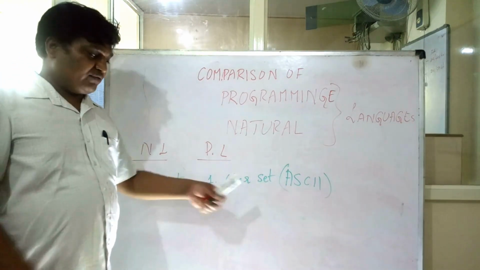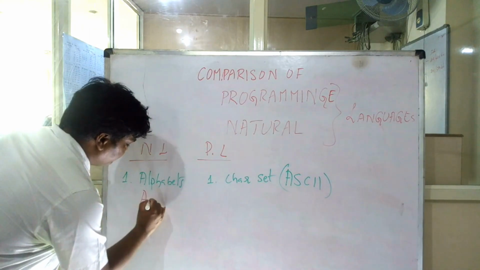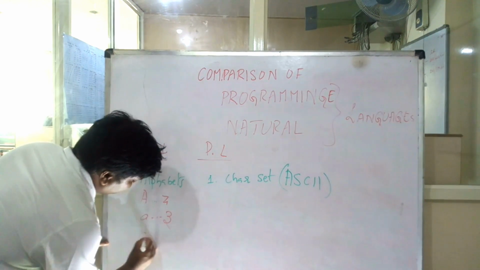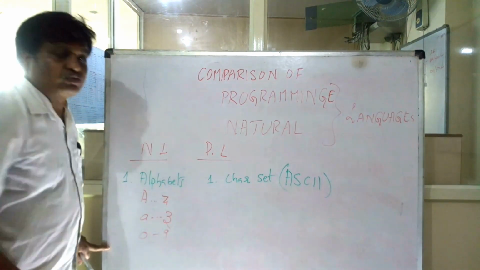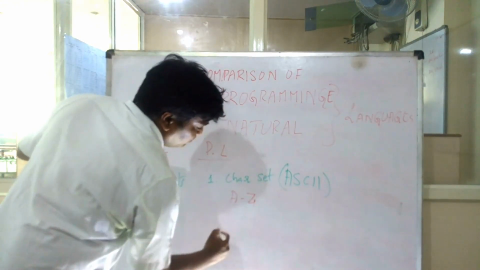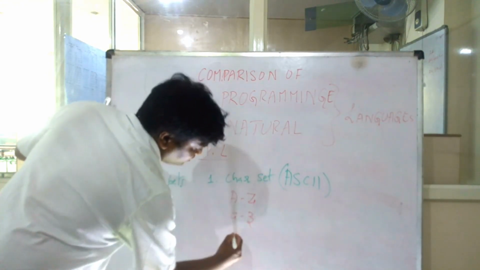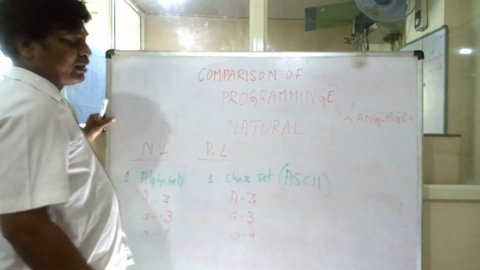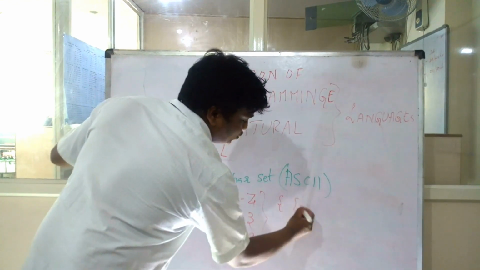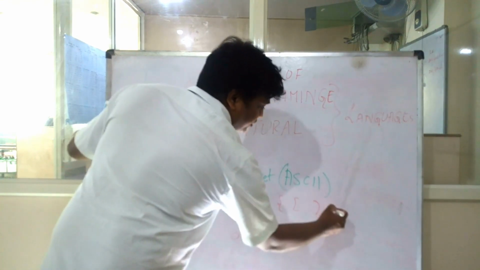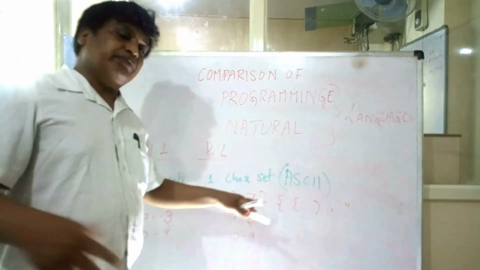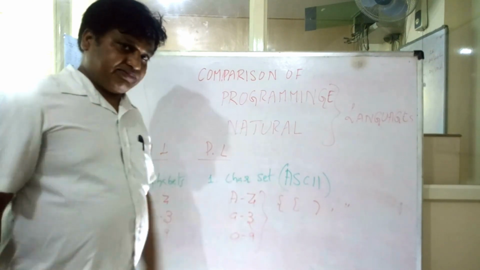Here also the same thing we have: A to Z, small letters a to z, 0 to 9 digits and so many other symbols. Similarly here again A to Z capital letters, a to z small letters, 0 to 9 digits, and some symbols like curly bracket, square bracket, parenthesis, comma, double quote, some printable characters, some non-printable characters and so on.